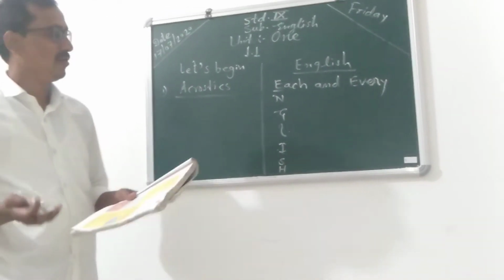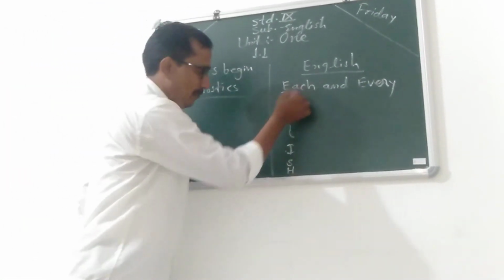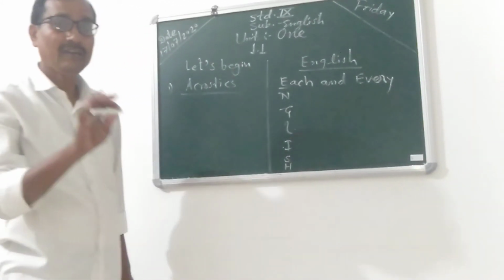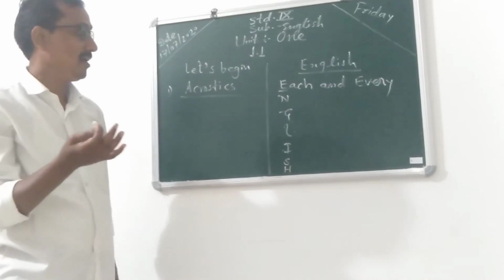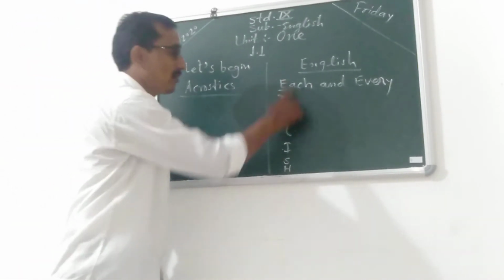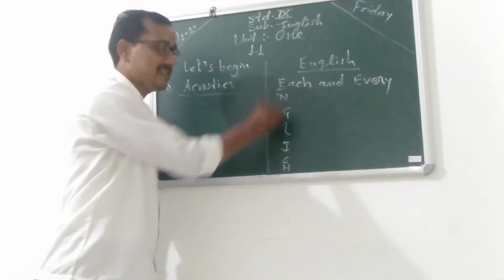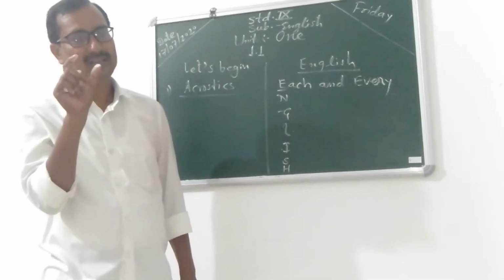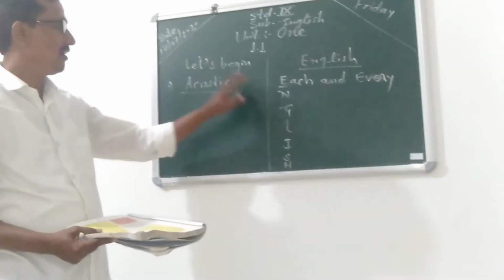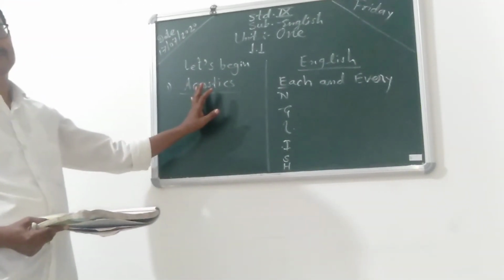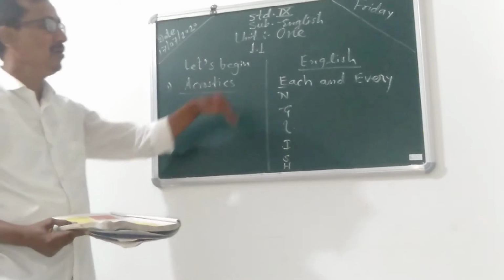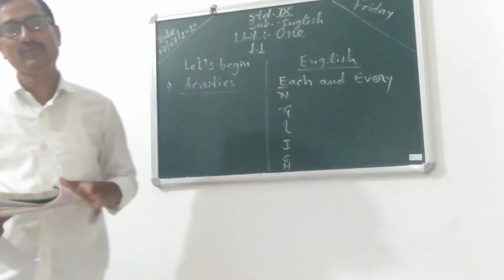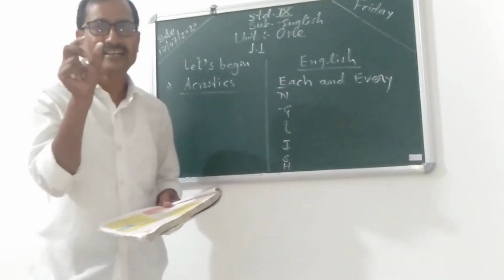After completing each and every line, the acrostic is made. Means it is a short poem. So that is called acrostic. So make your acrostic on the first page of your notebook. It is your first activity.